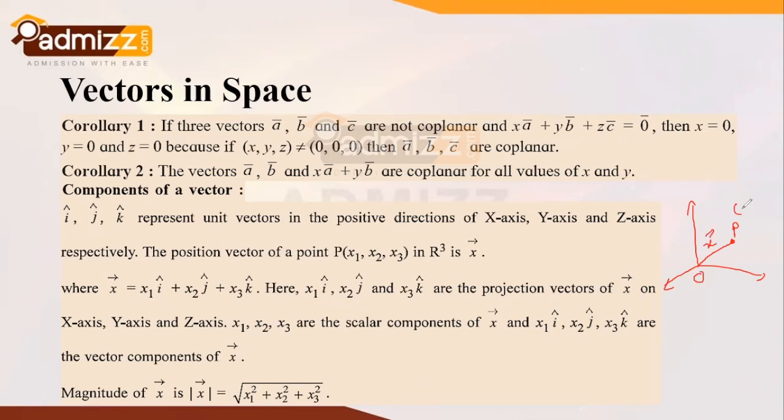That means vector OP indicates the position vector x in the 3D coordinate system, wherein the coordinates are given as x1, x2, and x3 in R3 space respectively. Now the vector x can be rewritten as x1 i cap plus x2 j cap plus x3 k cap, wherein x1 i cap, x2 j cap, and x3 k cap are the projection vectors of x bar on the x axis, y axis, and z axis respectively.